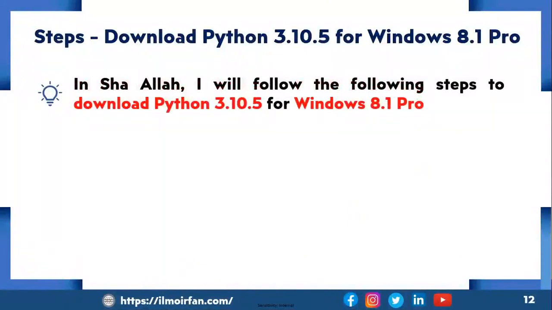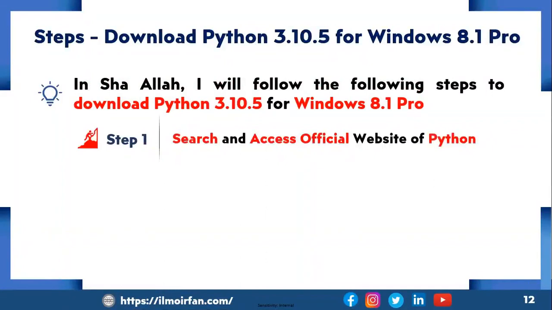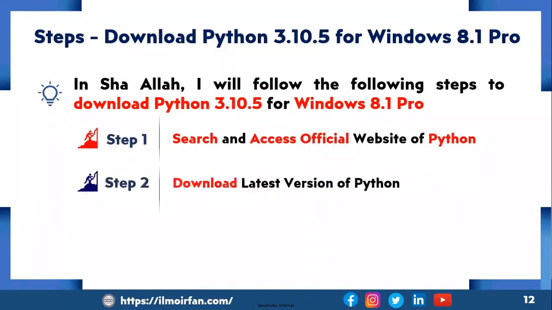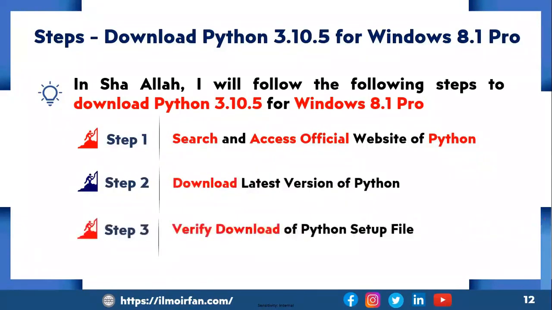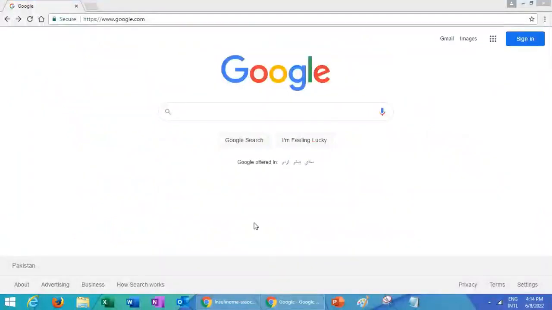Inshallah, in this lecture, I will present how to download Python for Windows in 3 basic steps using systematic thinking approach. Step 1, search and access official website of Python. Step 2, download latest version of Python. Step 3, verify download of Python setup file. Let's download Python by following the 3 steps discussed in the last slide.